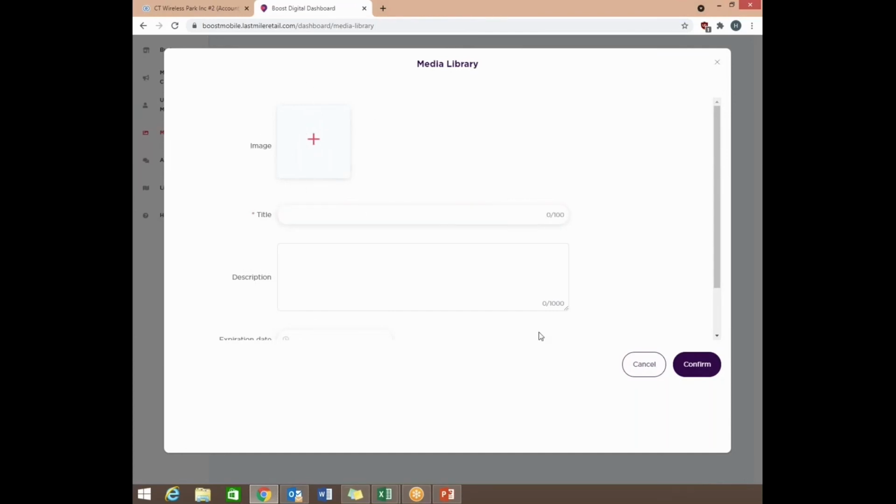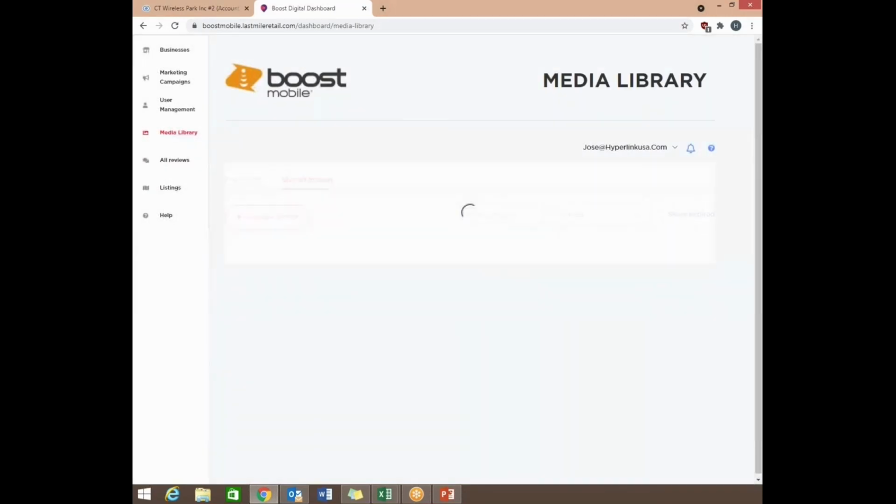images, hit the plus sign, and then it will bring up a little database where you can search through your computer wherever you have it saved, and then add a title to the image, a description, and then hit confirm. Whatever you want to share, you can save it onto your library, which you can do by clicking here at the bottom, save my images, and then hit confirm.